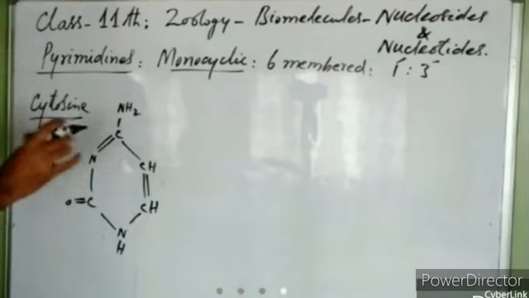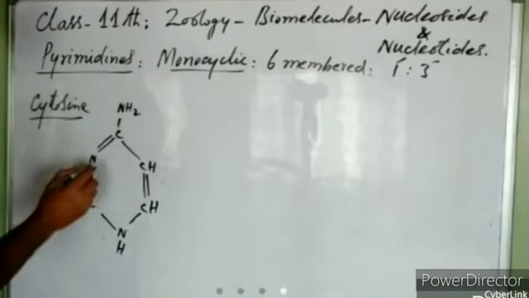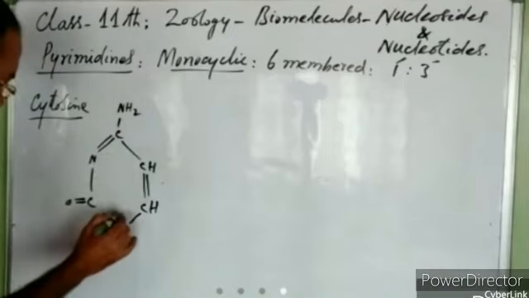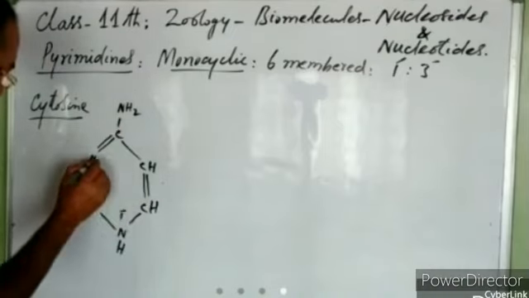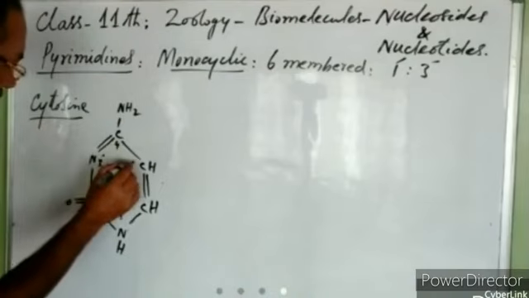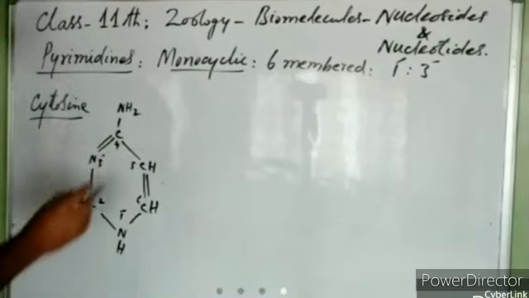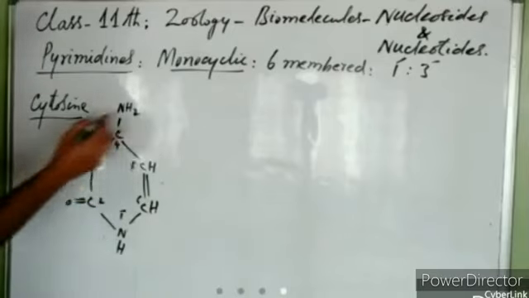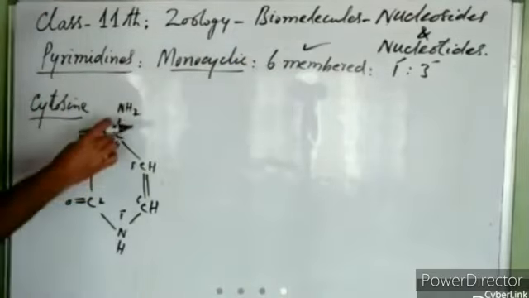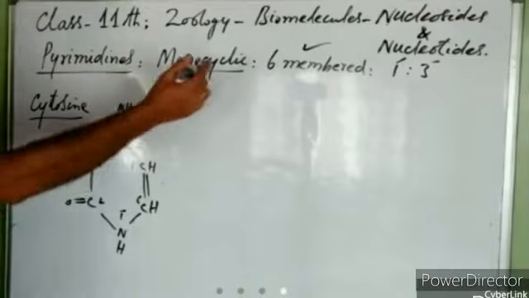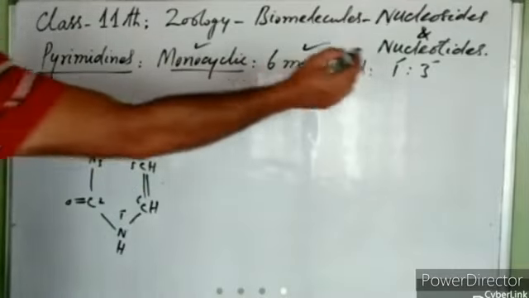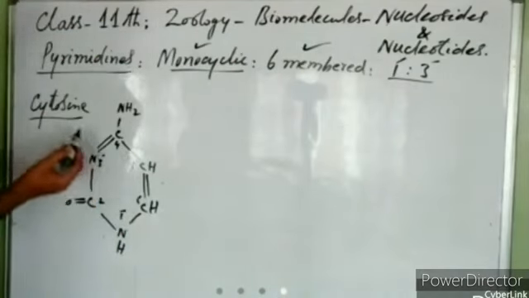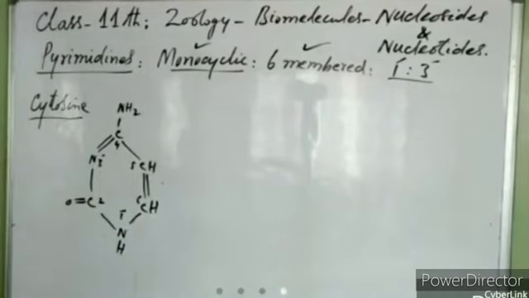So it is having only one cyclic ring. Position 1, 2, 3, 4, 5, and 6, right? So you can see there are only 6 members in the ring, right? So it is only 6 members. There is only one cyclic group. So it is monocyclic. It has nitrogen at position 1 and 3. This is position 1 and this is position 3. So this is cytosine.